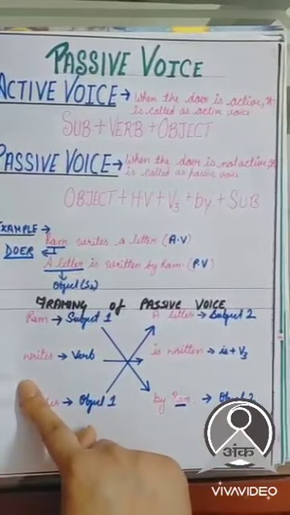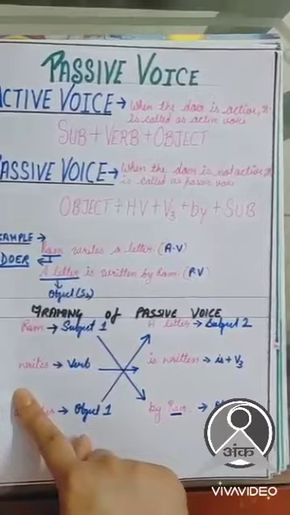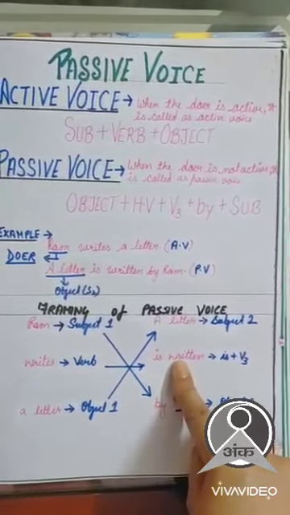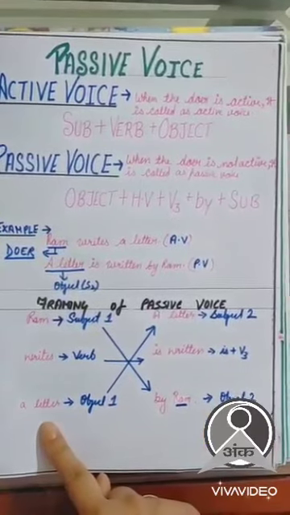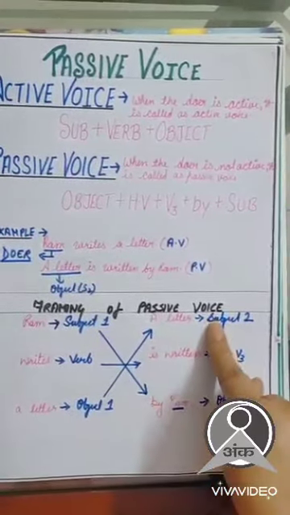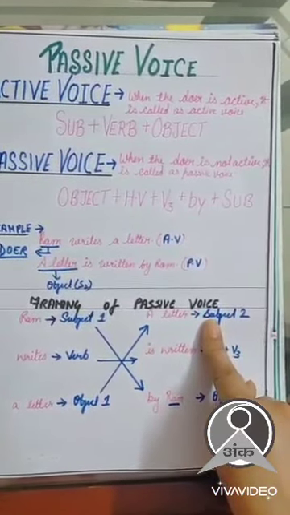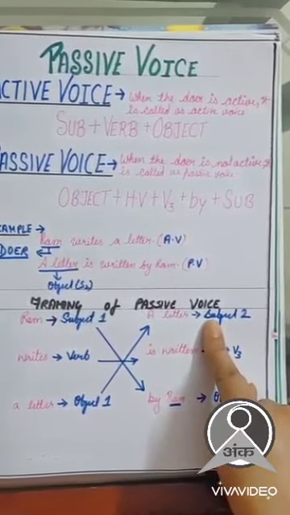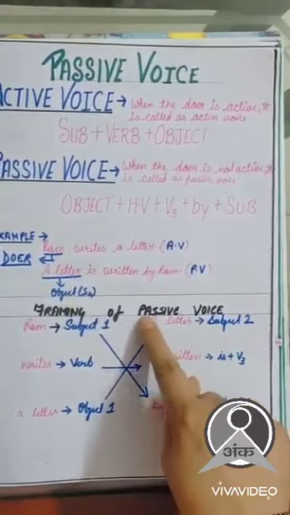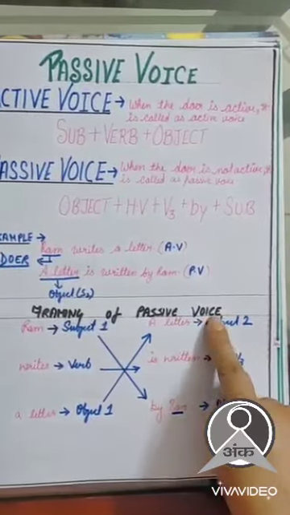Though the verb remains the same, the rule of changing active into passive will be applied. Here, a letter is the object, and when we change it into passive voice, it will become the subject. But as it is not the doer, that's why the statement is said to be in passive voice. Let's move on.